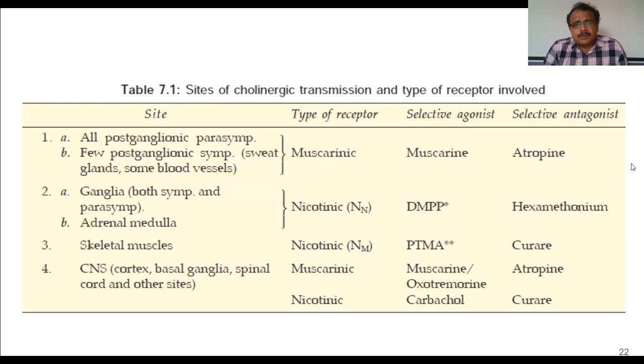Nicotinic musculotropic receptors are present on skeletal muscles, whereas NN receptors are present in the ganglia of both sympathetic and parasympathetic nerves, and also in the adrenal medulla. And in some regions of the central nervous system, such as the cerebral cortex and basal ganglia, muscarinic receptors and nicotinic receptors are also present.